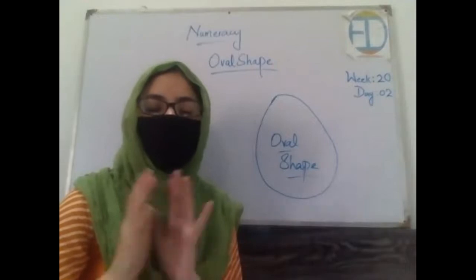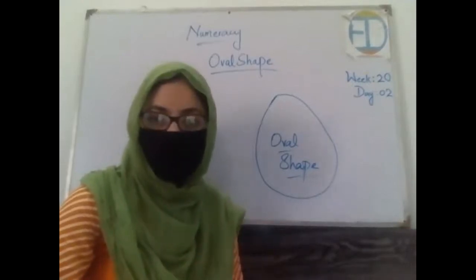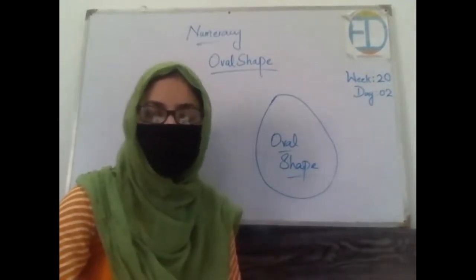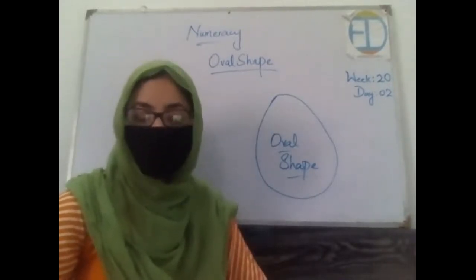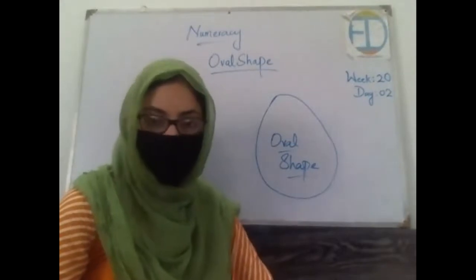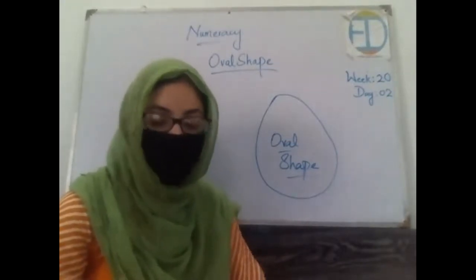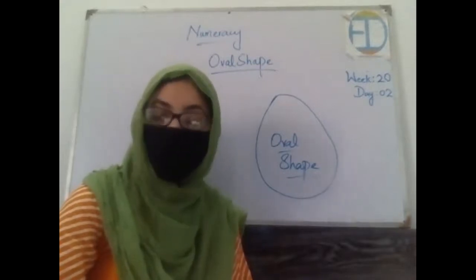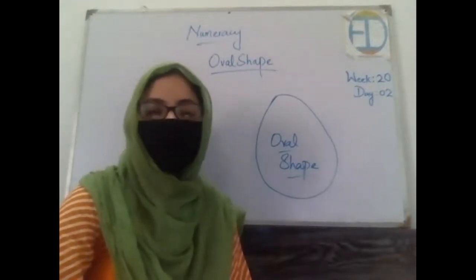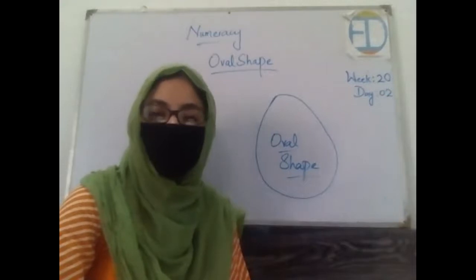So, who is going to tell me what we did in the last class? Yes. Raise your hands. Hurry up. Okay. Yes, Vasa, you tell us what we did in the last class. We discussed a shape. What was the name of that? Cylindrical or can shaped. Very well done. Everybody clap for Vasa. Very good.